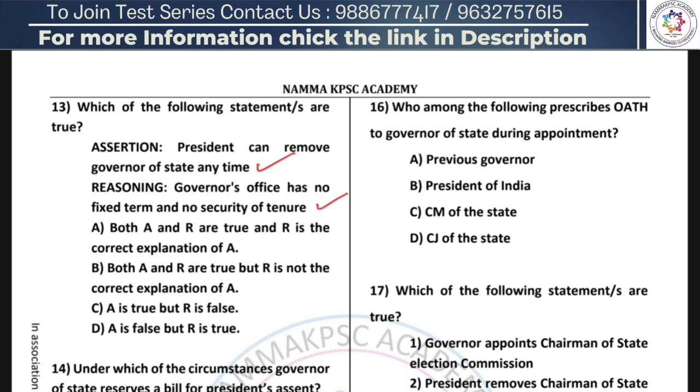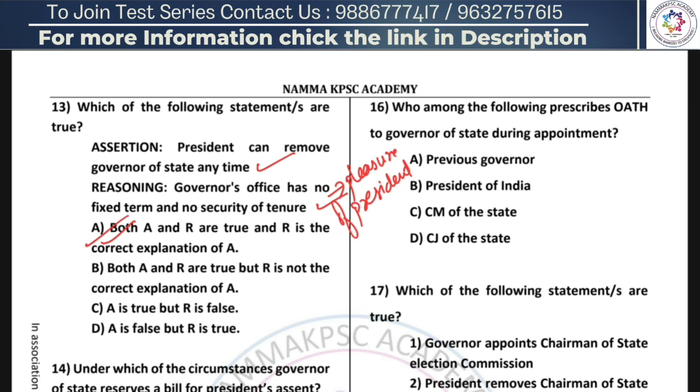Yes, according to the constitution, the governor continues in the office as long as he has the pleasure of president, which simply means that there is no security of tenure for governor's office. So the right answer here is that both assertion and reasoning are true, and the reasoning given is the correct explanation for the assertion. So option A is the right answer.